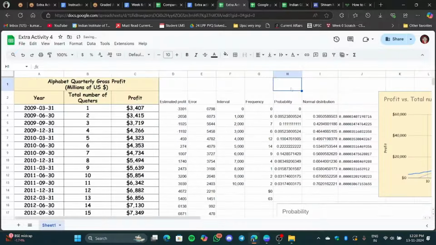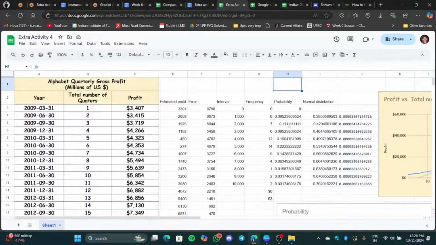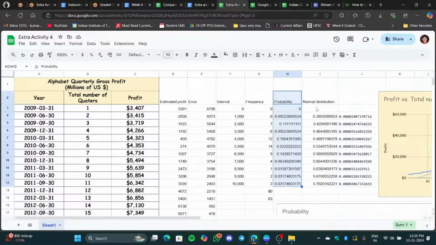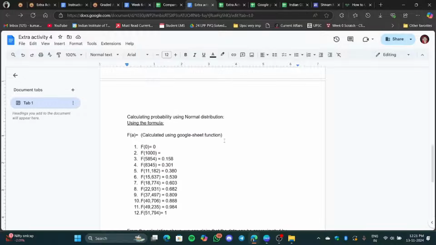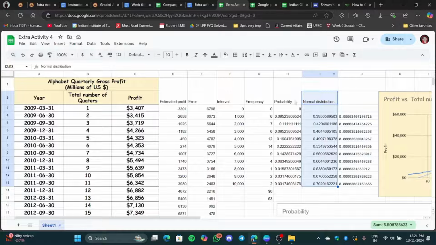Okay. So for the probability part, you are going to copy the values from this thing, and for the down part, you will copy the value from this normal distribution, and then you can make a conclusion. We can just write down that the values are not very accurate, because calculating the error for profit is not 100% accurate.